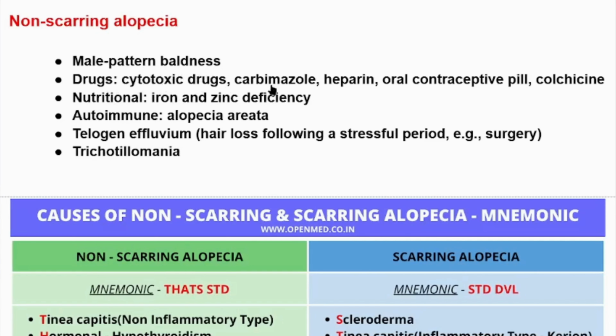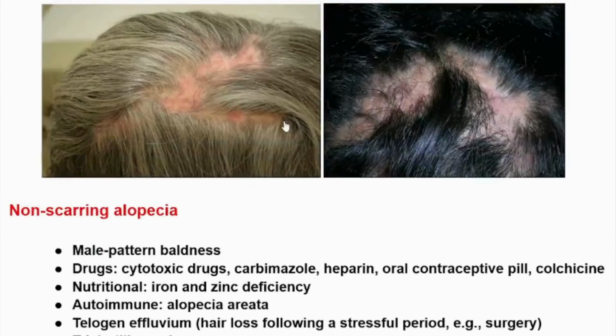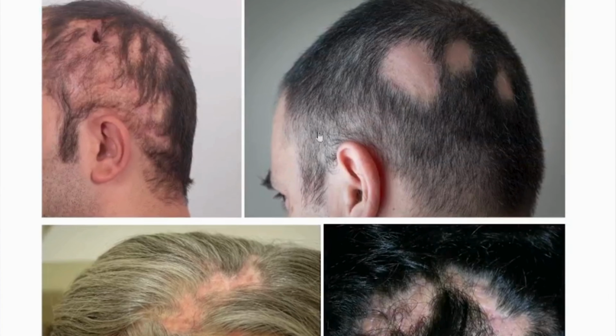Drugs like cytotoxic drugs, carbamazepine, heparin, the oral contraceptive pill, and colchicine are all causes of non-scarring alopecia. Nutritional causes, like iron and zinc deficiency, can cause alopecia, non-scarring type. Autoimmune disease like alopecia areata can cause alopecia. Here we can see this can be alopecia areata in this patient.